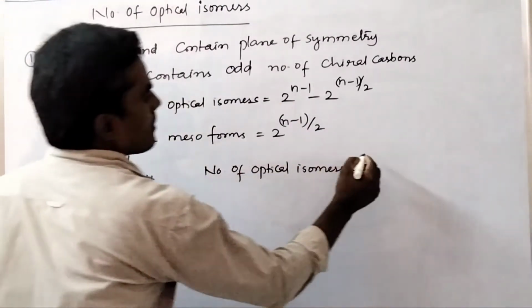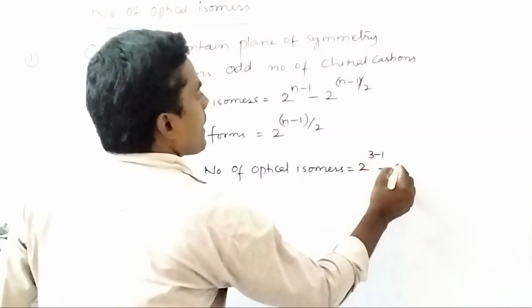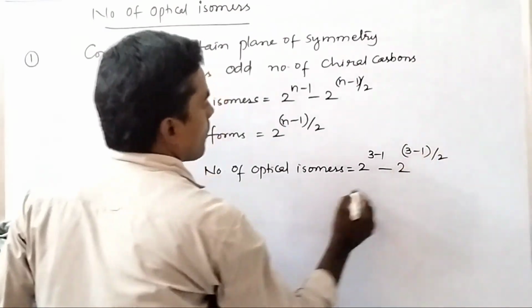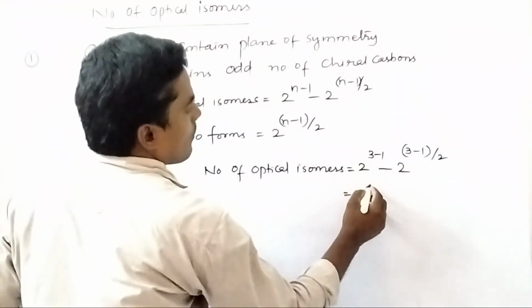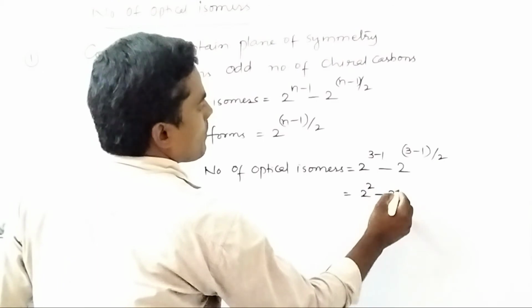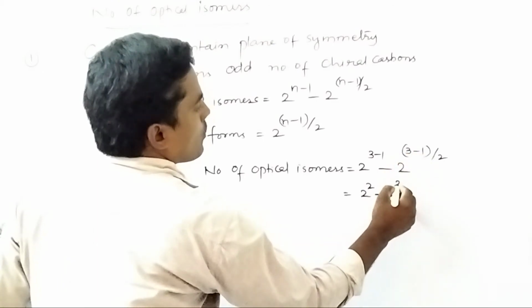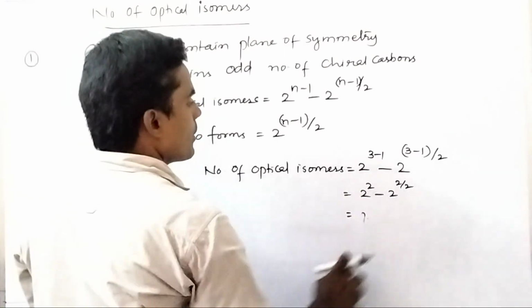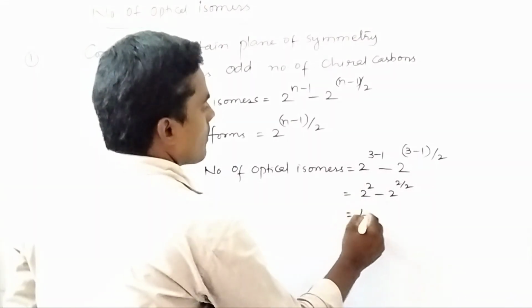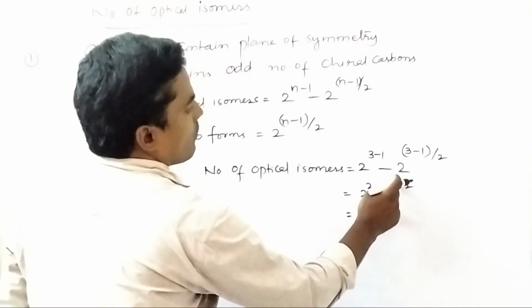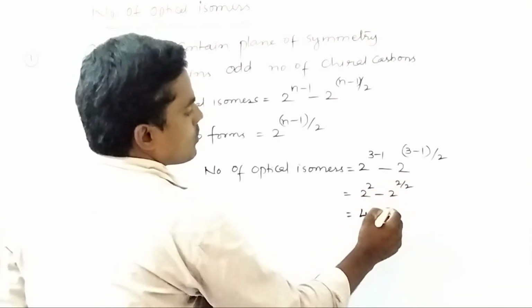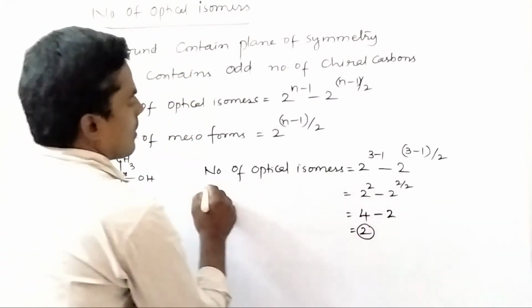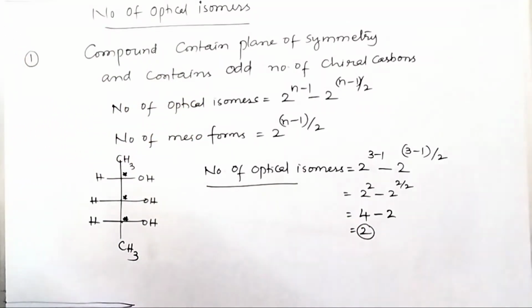There are 3, so 2 to the power of 3 minus 1 minus 2 to the power of 3 minus 1 upon 2. That equals 2 to the power of 2 minus 2 to the power of 2 upon 2. So 2 to the power of 2 equals what? 4, minus 1, 2 divided by 2, 1. So 2 to the power of 1 equals what? 2. That equals 2. So there are 2 optical isomers.